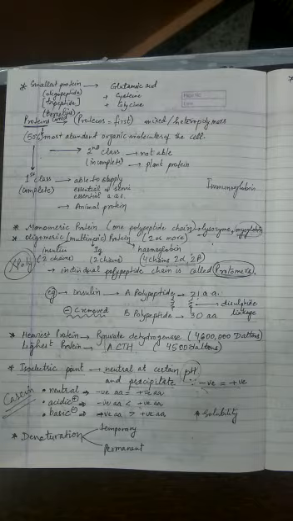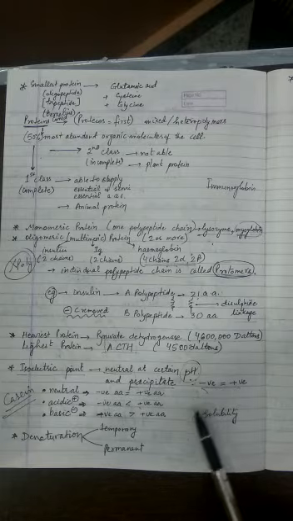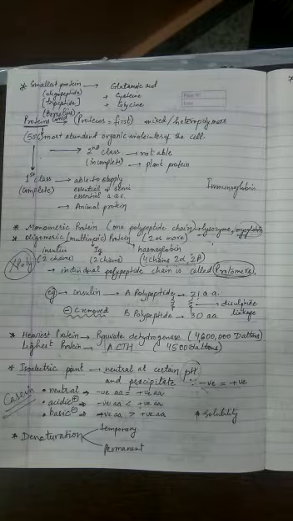Now the next property you can learn about the protein is solubility. So some proteins are insoluble in water. Remember we have already learned that amino acids are soluble, the reason being they are small biomolecules. When we talk about proteins, proteins grow longer in their chain. So some proteins are insoluble in water, some will form colloidal solutions with water, and remember the larger the size of the protein molecule, the more colloidal nature would be present. So the longer the chain is, the more colloidal nature there will be. Otherwise you will find some of them are soluble also.